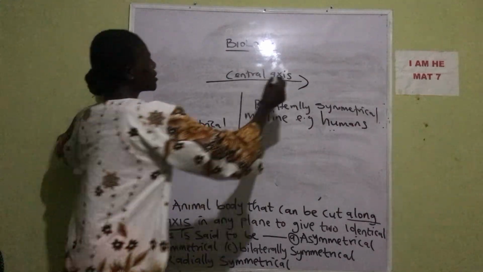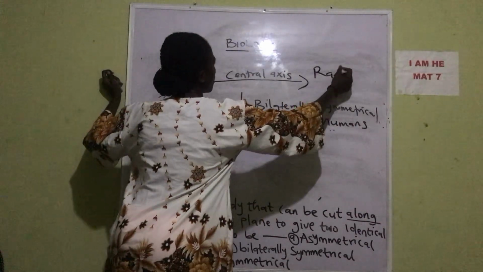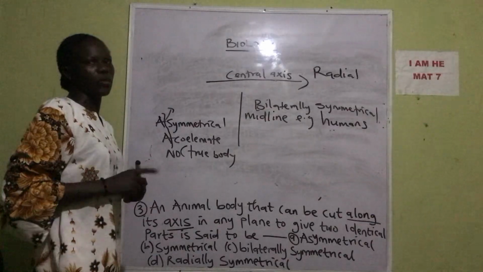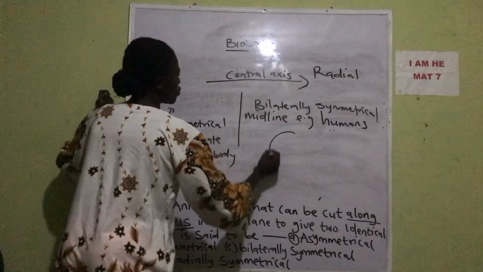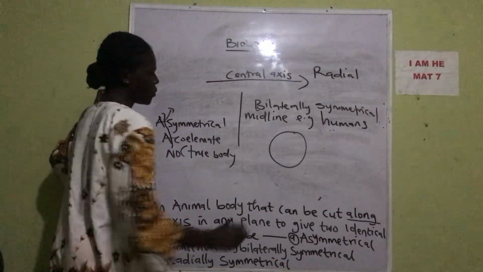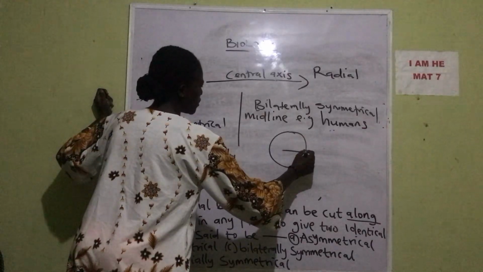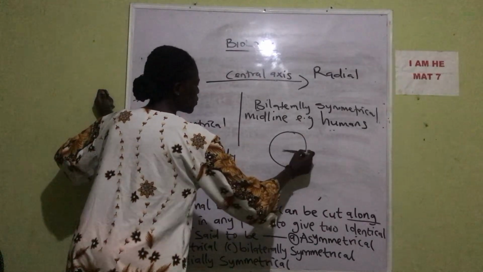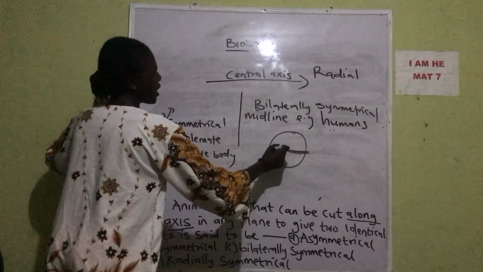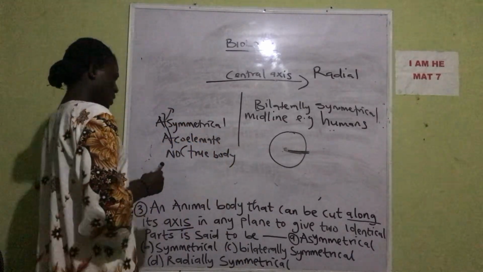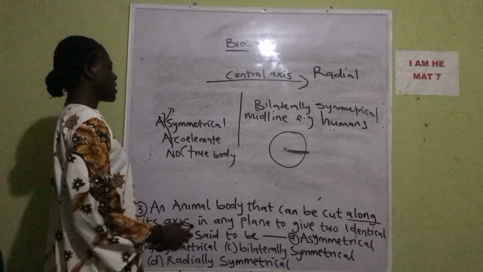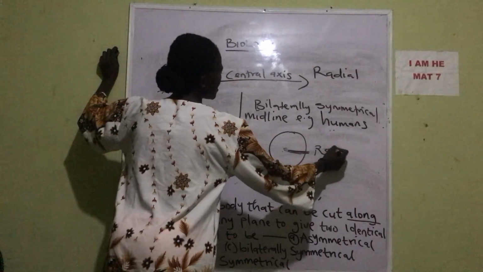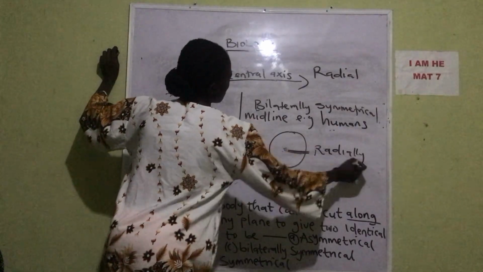Now from the word radial, I believe you know that a circle has a circumference and a radius. So this is the circle. The radial, that's the radius, means from the center. This is the central axis. The question says it can be cut along its axis, so from the word radial, it is radially symmetrical.